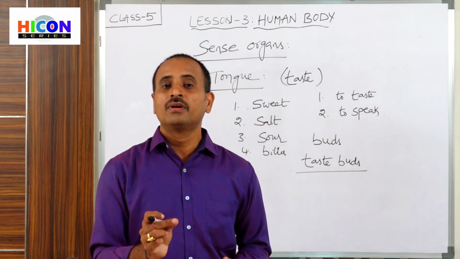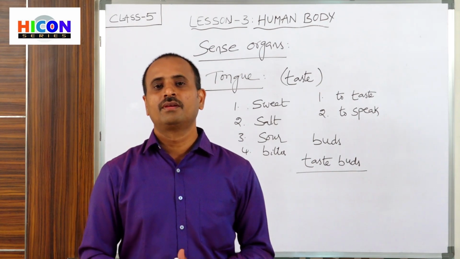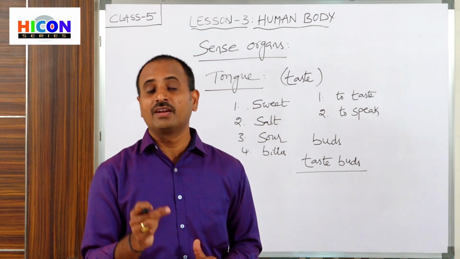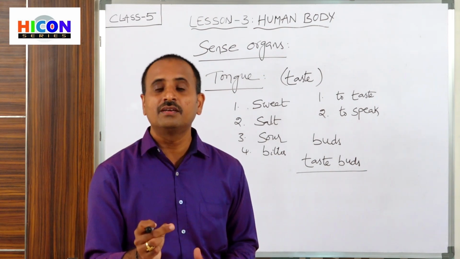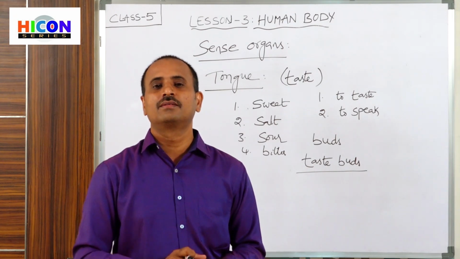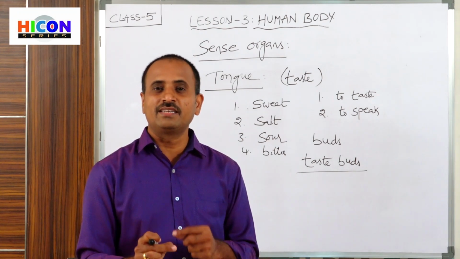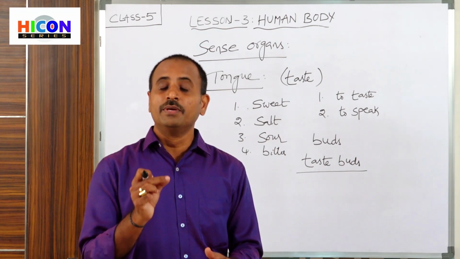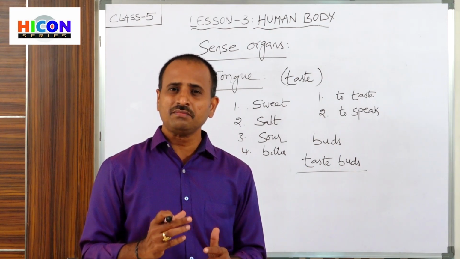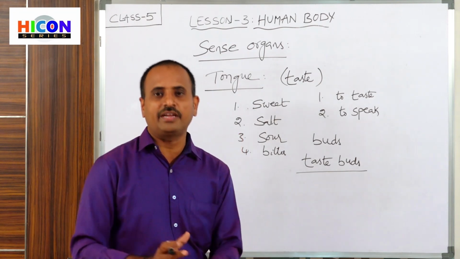For example, the sweet buds are present at the tip of our tongue, so we can sense the taste of sweet with the help of the buds at the tip of our tongue. And the bitter buds, the buds which can sense the bitter taste, are present at the back side of our tongue. In this way, the different regions of our tongue contain different types of buds.